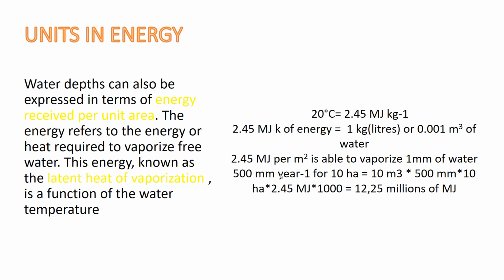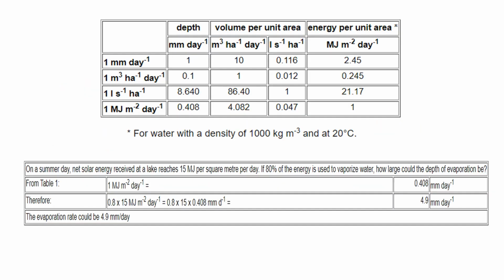So in general, to vaporize 500 millimeters of water from 10 hectares, we need more than 12 million megajoules of energy. So as you may see here, this equivalence: 1 millimeter per day equals 10 cubic meters per hectare and equals 2.45 megajoules of energy per day per square meter.